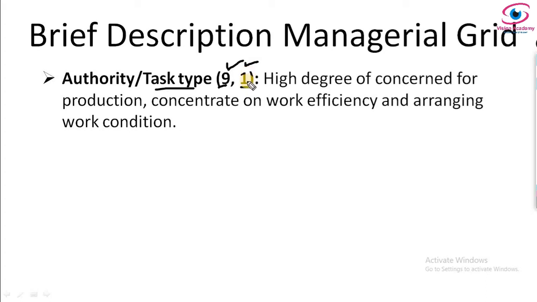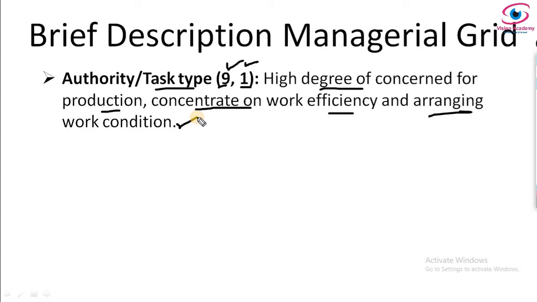Since in the scale we have 1 to 9, we have 1 here because they are giving low concern for people. So in this case autocratic type of leadership will work, because of the degree of concern for production only, they concentrate on work efficiency only, and they arrange work conditions in a sequence.